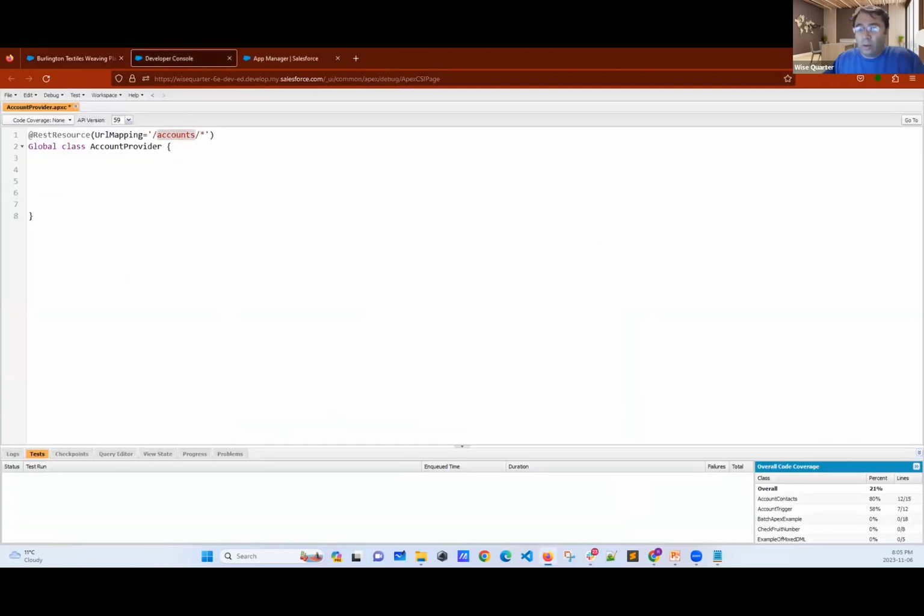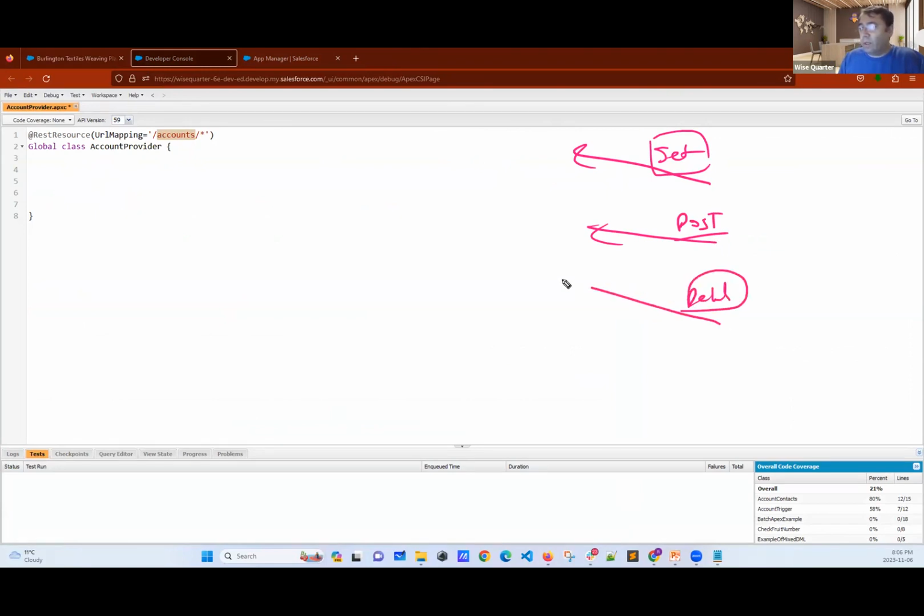When I write accounts, they should have the URL. And then at the end of this URL, if they write accounts, then they will be able to get the records from here. This is the first part. Secondly, now, they may use these. If they want to get some data, they have to ask get method. If they want to insert some data, they have to post data. If they want to delete something, they should use delete methods.